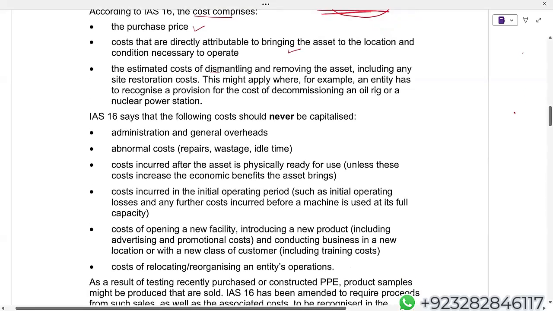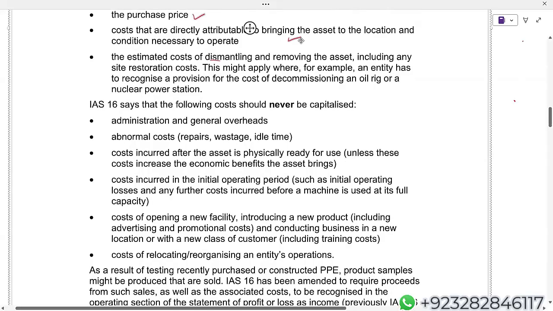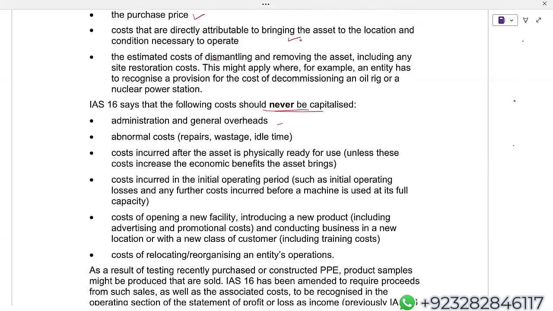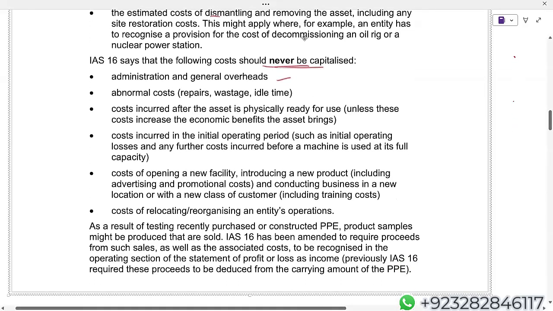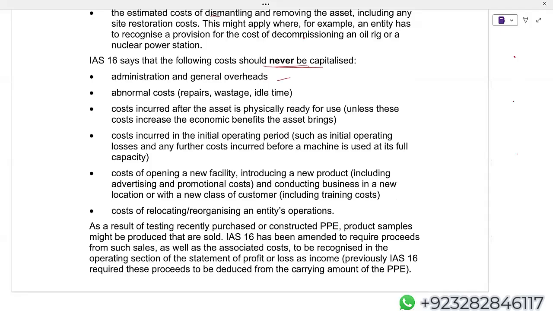Okay. IAS 16 says the following costs should never be capitalized. Of course, general overheads you will not capitalize. Abnormal losses you will not capitalize. Costs incurred after the asset is physically ready for use, you will not capitalize. Costs incurred on the initial operating period, such as initial operating losses. Any further costs incurred before a machine is used at full capacity. So simply, the initial operating period.